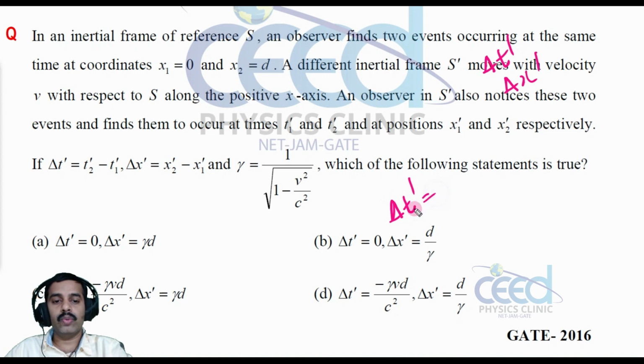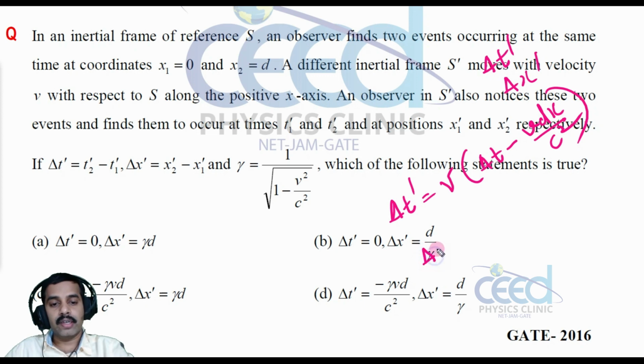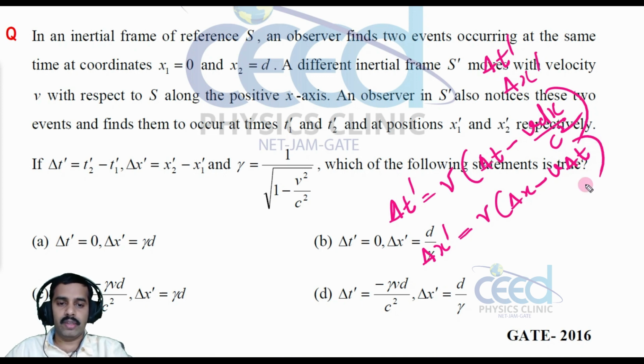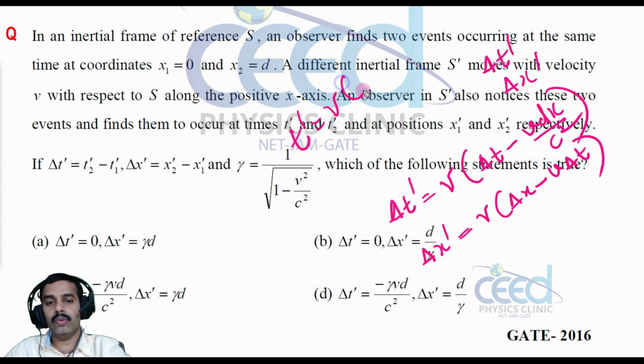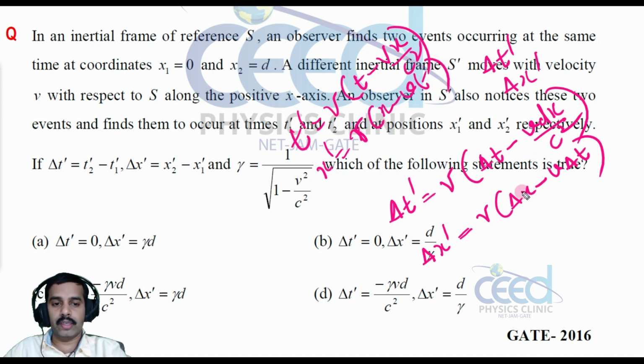By the Lorentz transformation equations, delta t dash is equal to gamma into delta t minus v delta x divided by c square, and delta x dash is equal to gamma into delta x minus v delta t. These are the transformation equations. We have studied t dash equal to gamma into t minus vx by c square and x dash equal to gamma into x minus vt. I have just differentiated these to find the intervals.